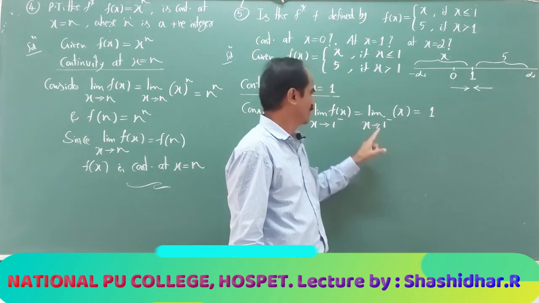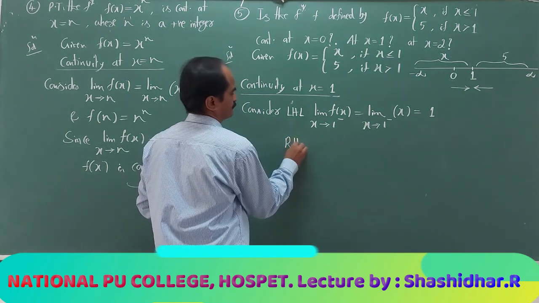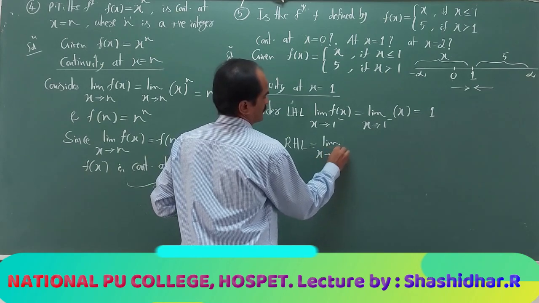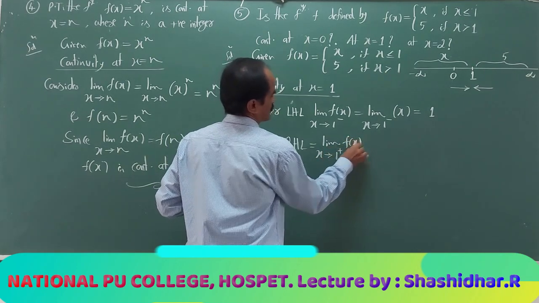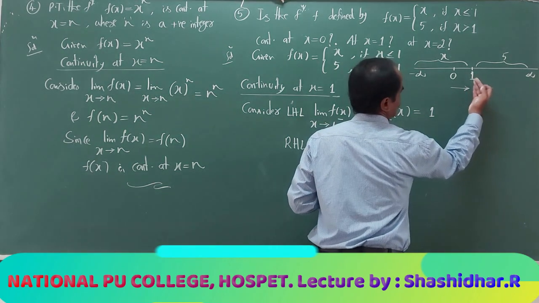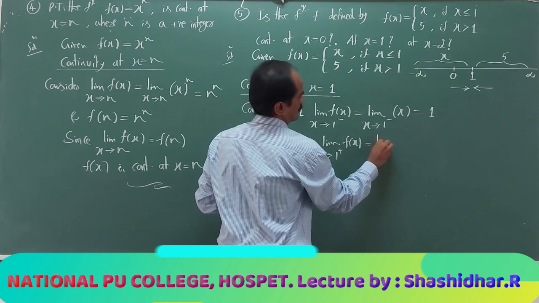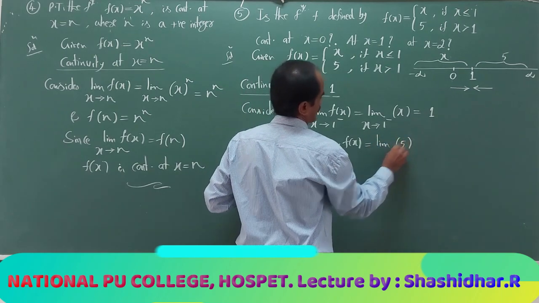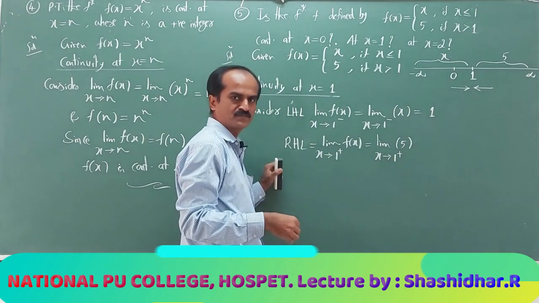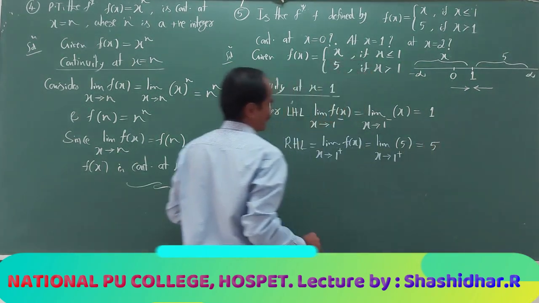To indicate that, we write this negative sign there. Now, RHL. The limit of f of x as x approaches 1 from the right side, through values greater than 1. In that case, I have to refer to f of x as 5. So now in place of f of x, I am writing 5. What is the limit of 5 as x approaches 1? The limit of a constant remains the same. It is equal to 5.